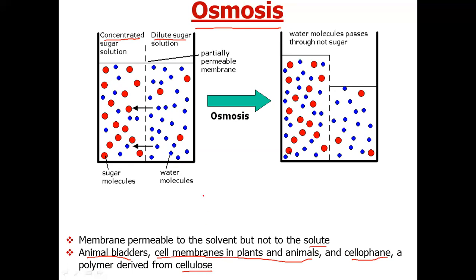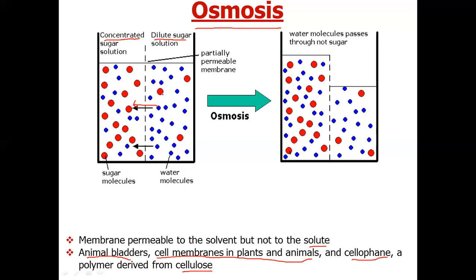Now, what will happen? You will observe that after some time, the solvent particles from the right-hand side, which has a lesser concentration of solute, will start moving from right to left. The solvent particles move from the side with lower solute concentration, or higher solvent concentration.